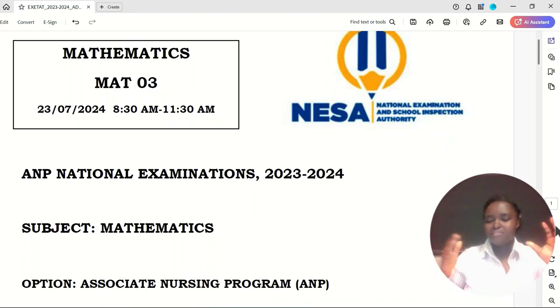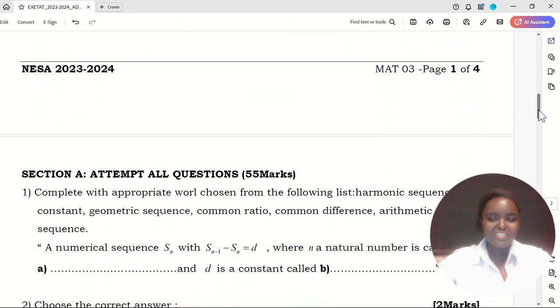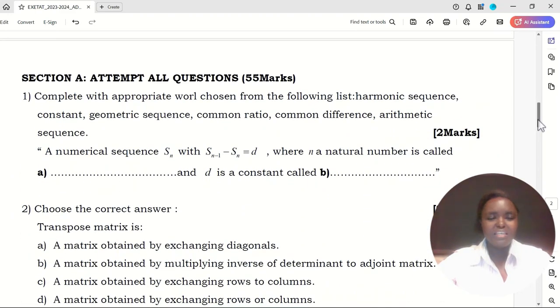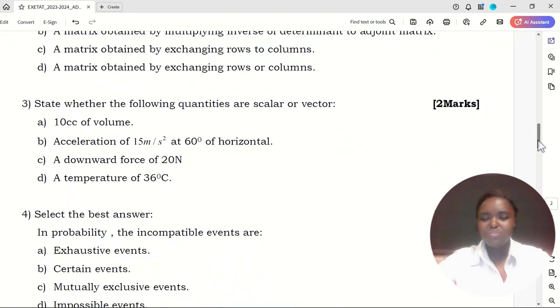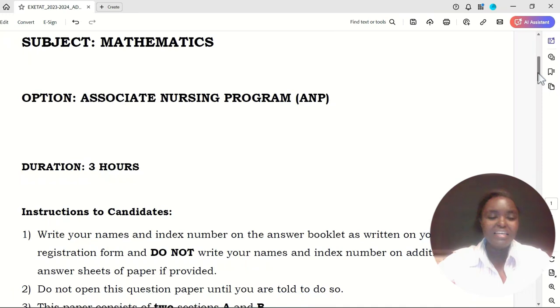So let's move on and start solving our questions. Normally the exam is formed by two sections, section A and section B. You are supposed to answer all the questions from section A, and you have to choose three questions from section B. And the exam is intended to be done in 3 hours.